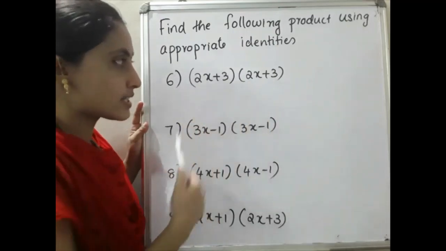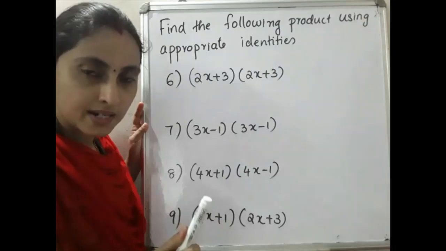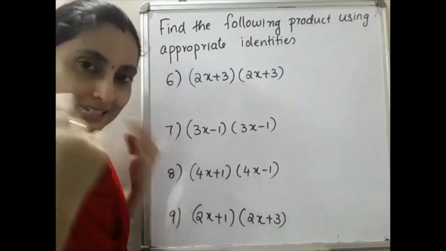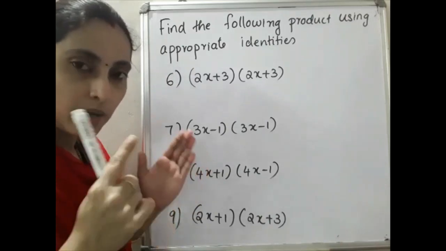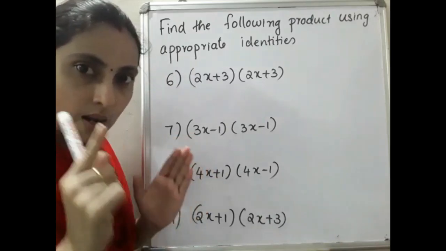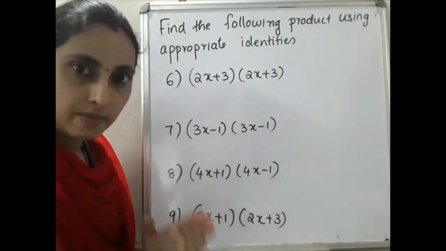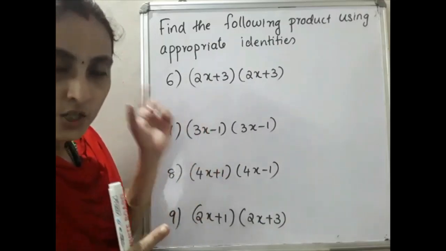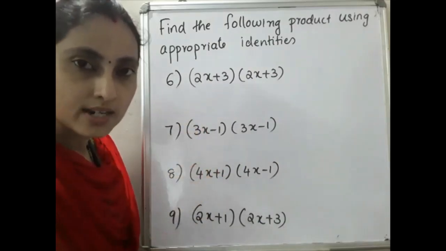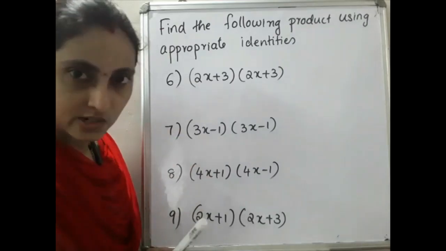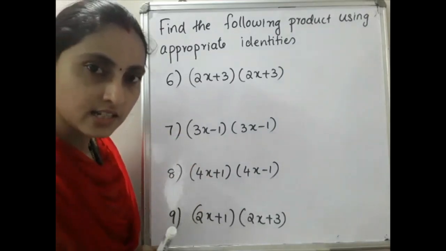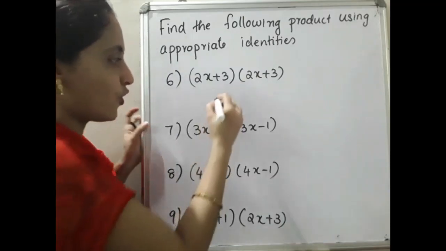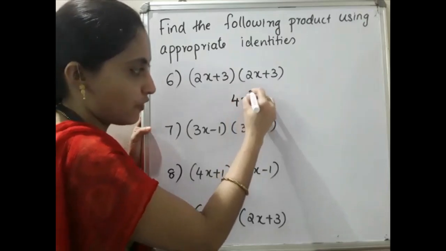2x plus 3 into 2x plus 3. What is that? 2x plus 3 the whole square. What is the formula? A plus b the whole square is a square plus 2ab plus b square. So first one is a square. Here a represents 2x. 2x the whole square is 2 square and x square you have to take. What is 2 square? 2 square is 4. So 4x square.